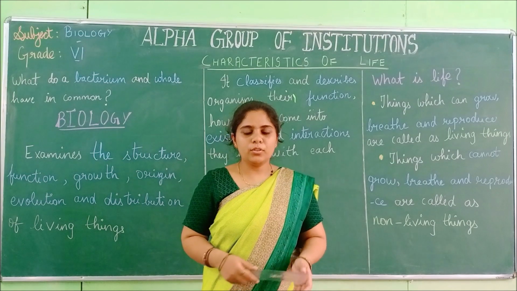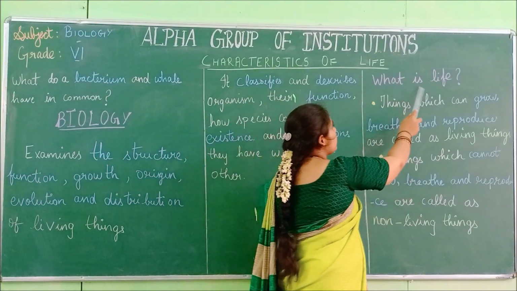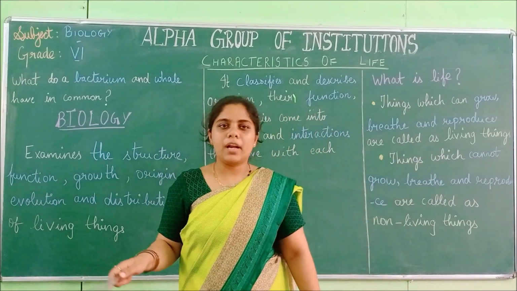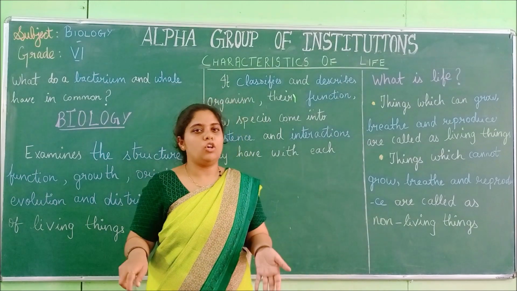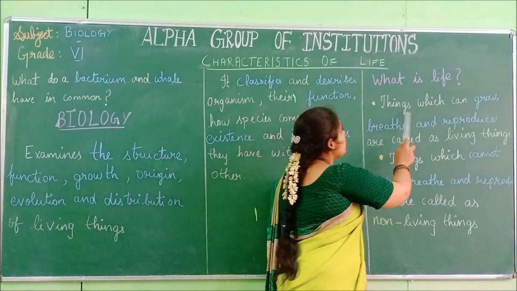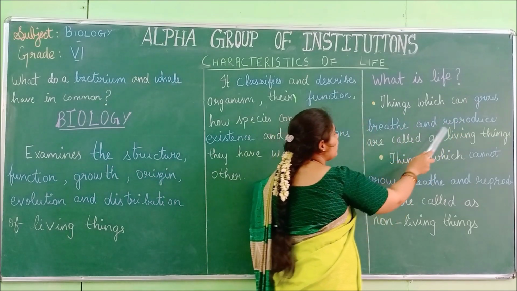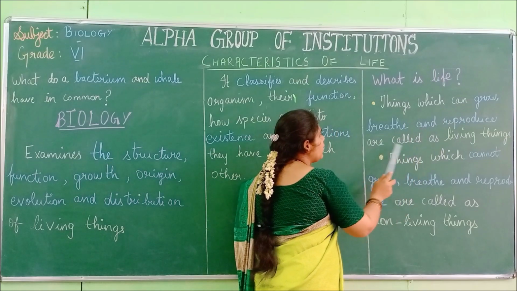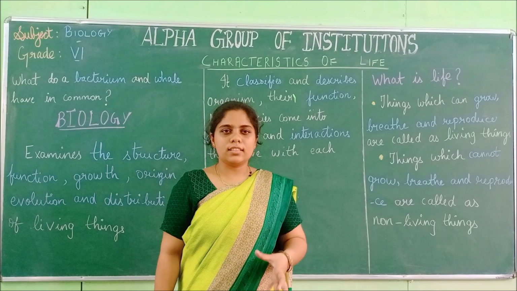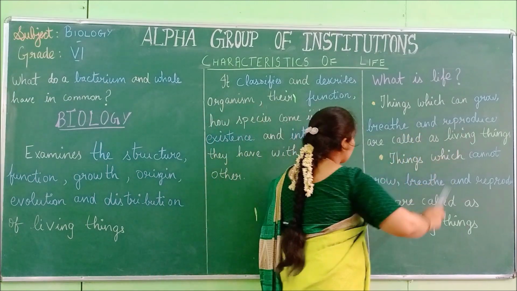Now I am going to tell you about what is life. So what is life? We saw about biology and the different branches of it. Now we are going into the topic of life. So first, things which can grow, breathe and reproduce are called living things. So what they said, the living things that can grow, breathe and reproduce.